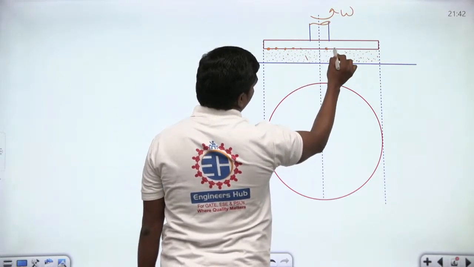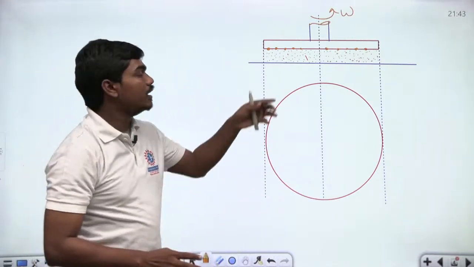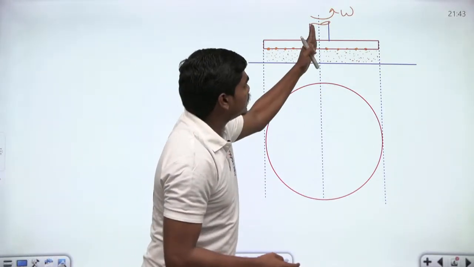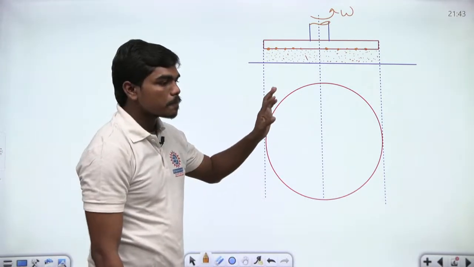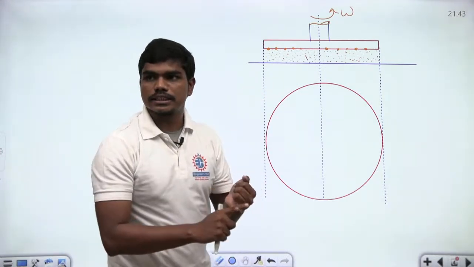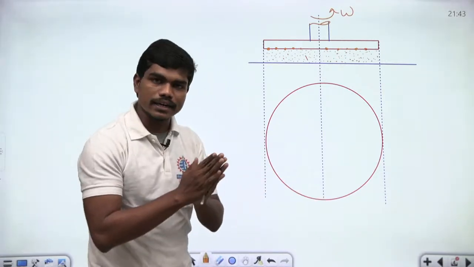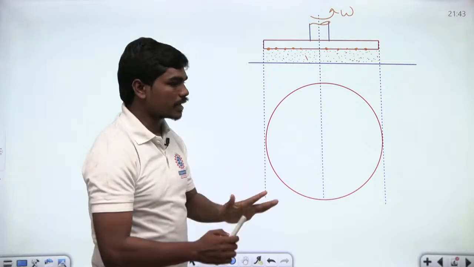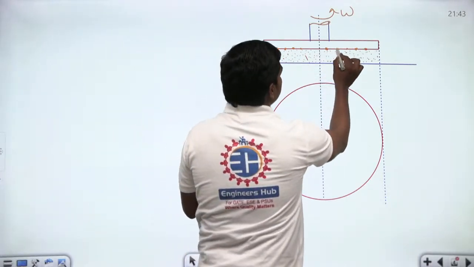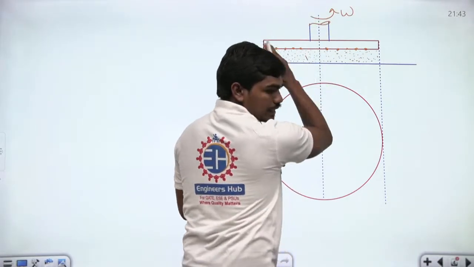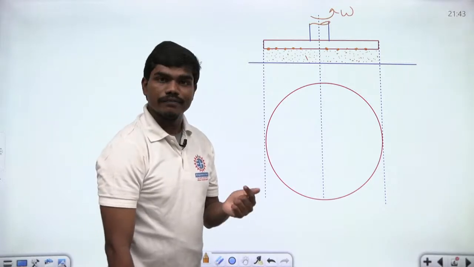Are these complete points at a fixed distance from this axis of rotation? Please tell me. Please try to observe the difference, friends. In previous places of journal and shaft and also a plate moving in a horizontal gap, all the points of fluid solid contact are at equidistant from reference. But now if you take this as a reference, are these points at equidistant about this reference rotating axis? No, they are not at a fixed distance, correct?